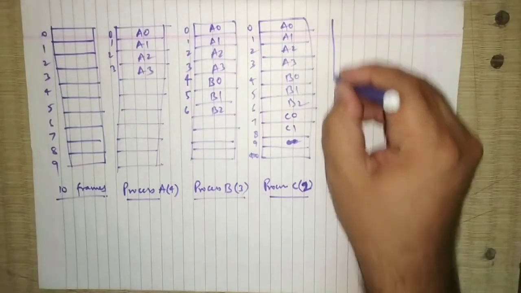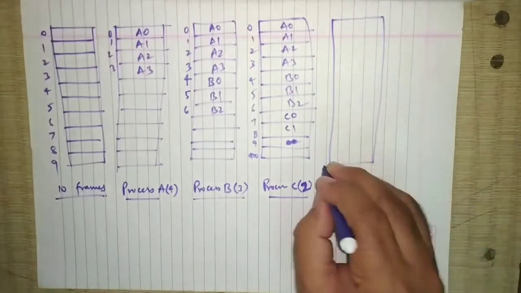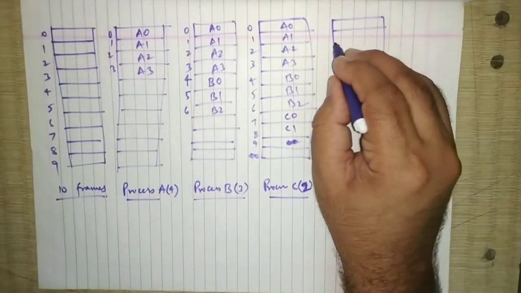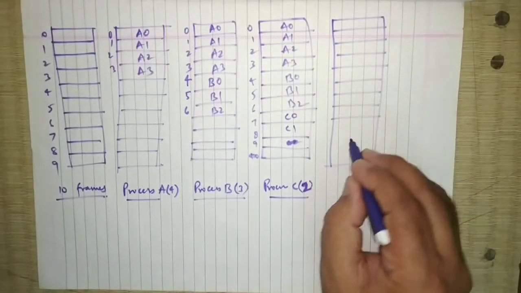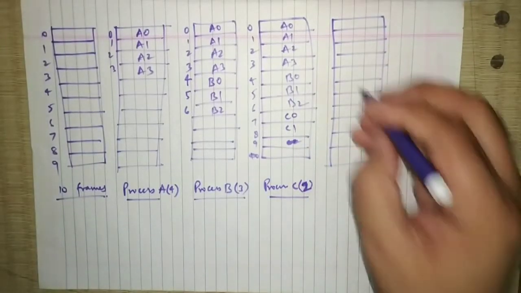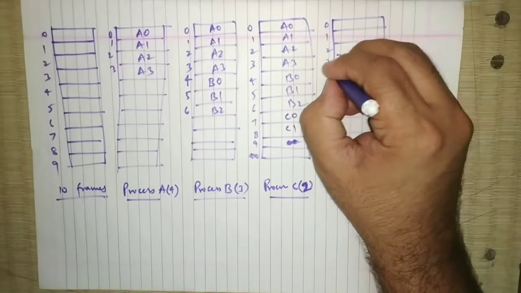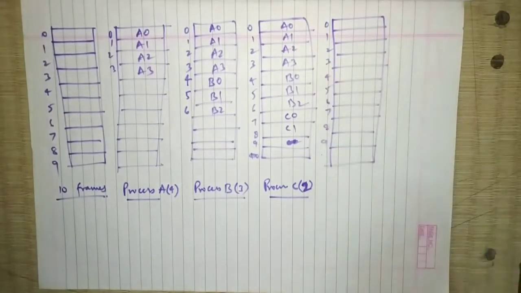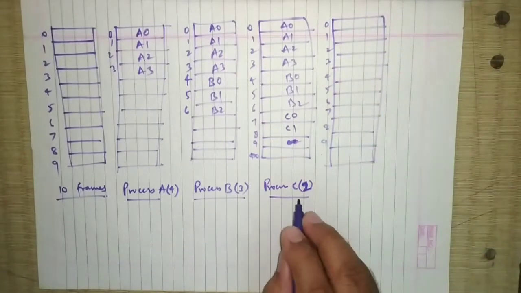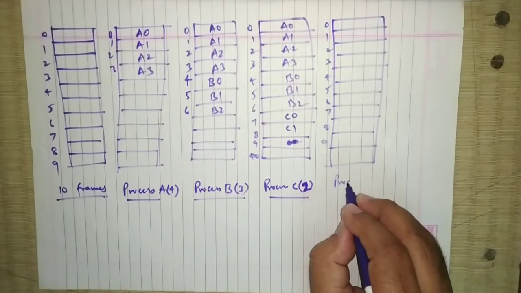Next diagram we will draw like this: locations 0 to 9.